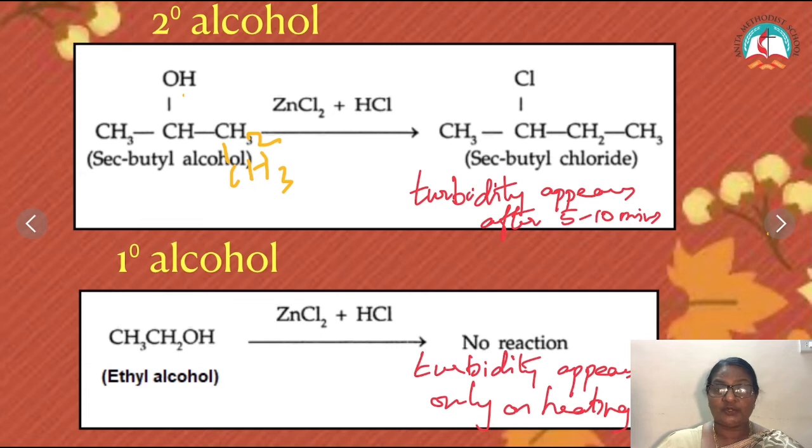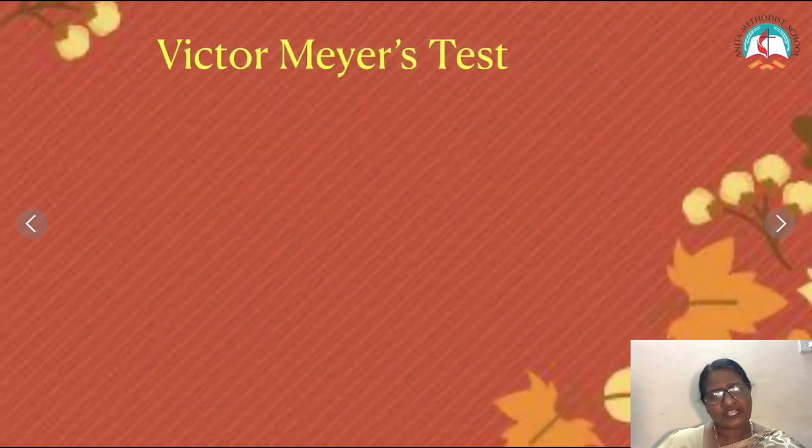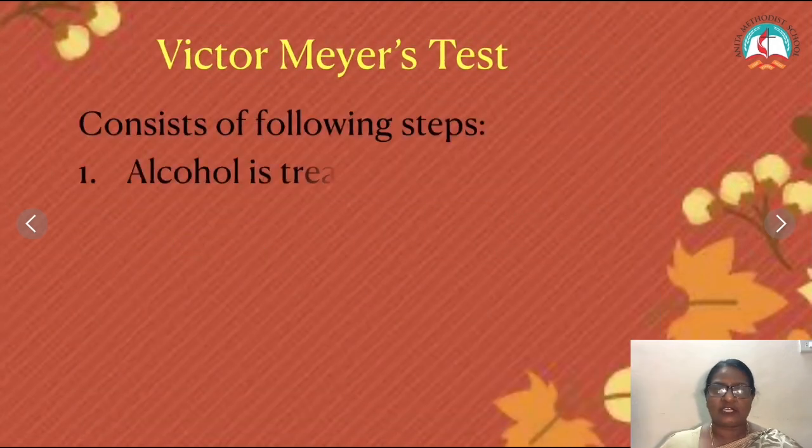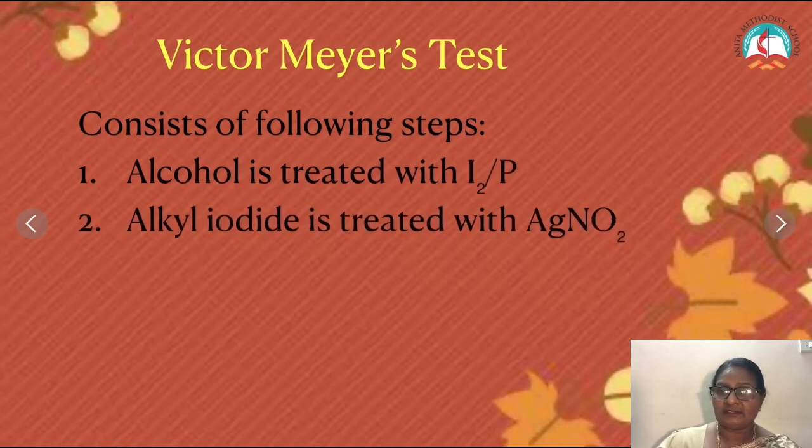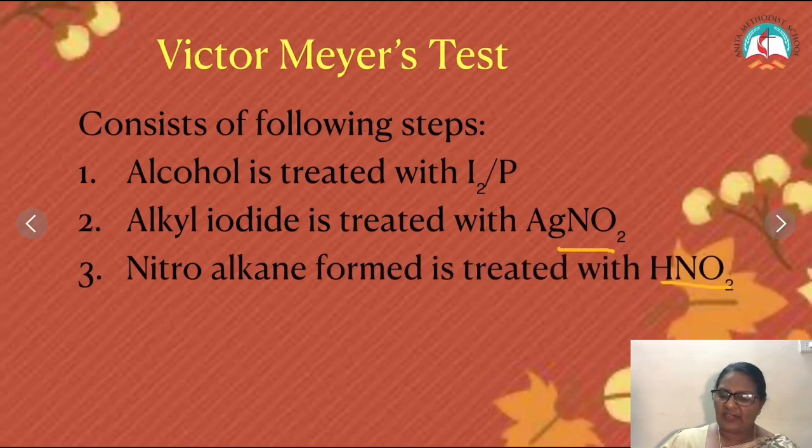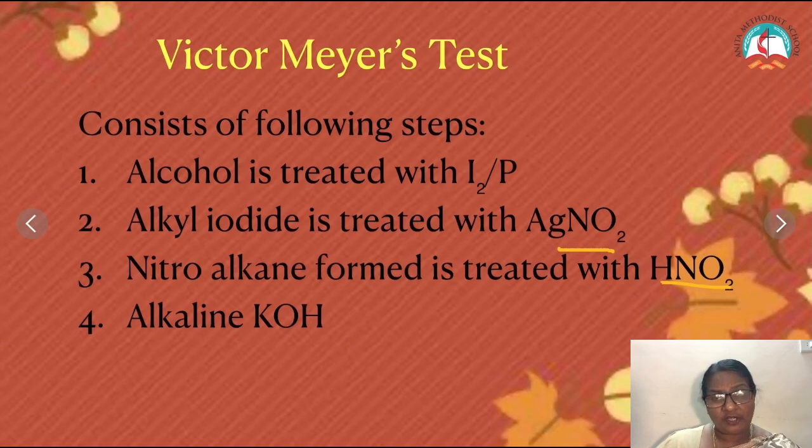Now let's move on to Victor Meyer's test. There are 4 steps in the Victor Meyer's test. Take the given alcohol. First add iodine in the presence of phosphorus. Then you add silver nitrite. Then you add nitrous acid, HNO2. And finally treat it with alkaline potassium permanganate. After doing all the 4 steps, whatever color you get, we can identify whether it's a primary, secondary or tertiary alcohol.